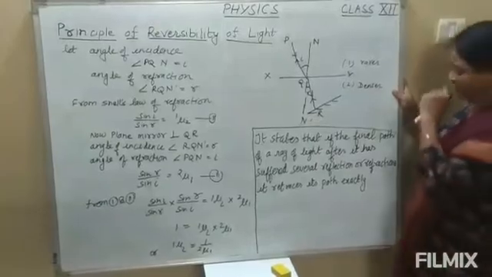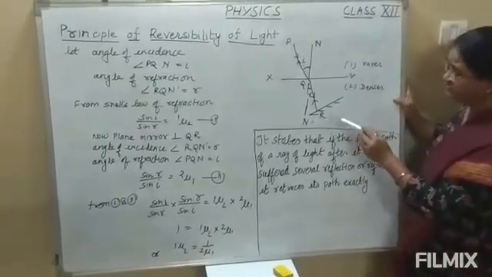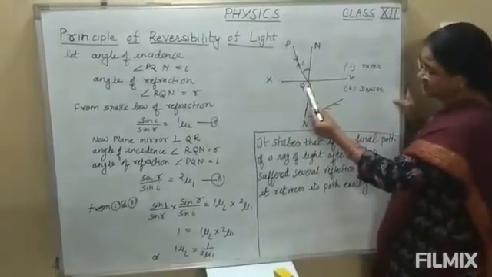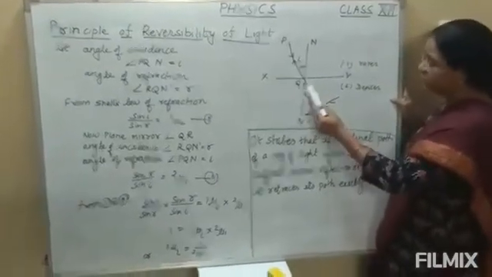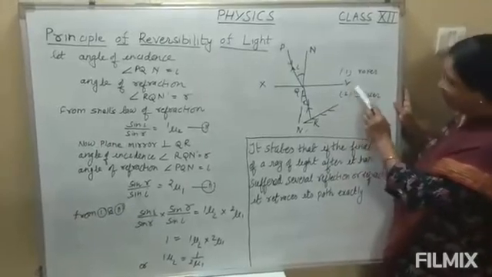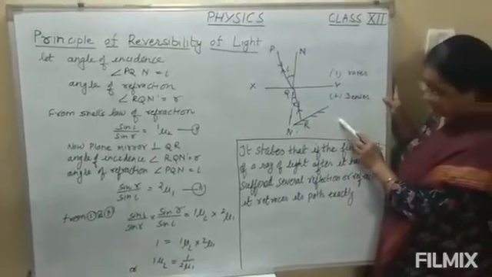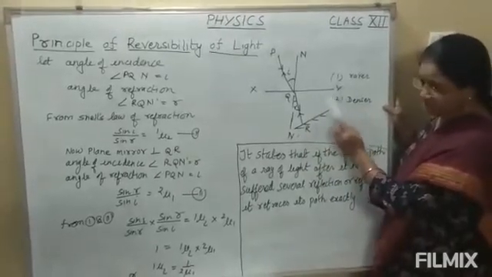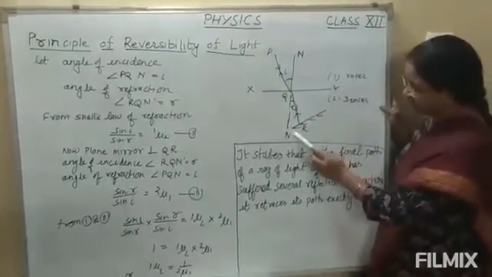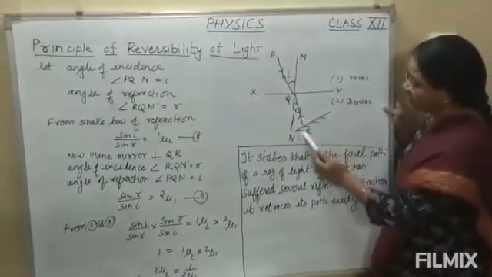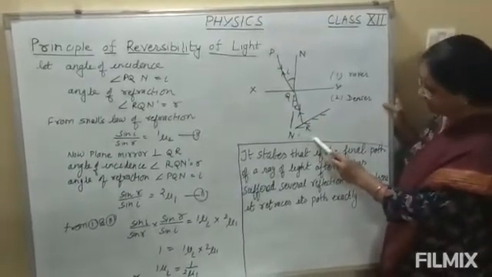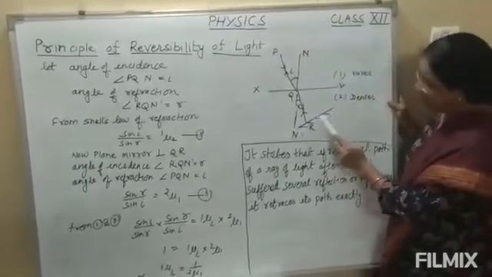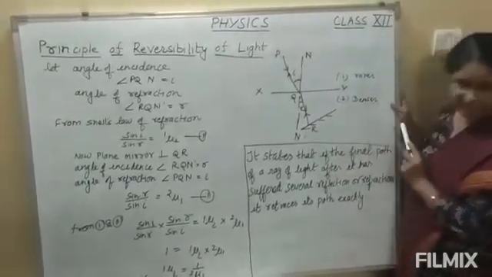Okay, here for explaining, first of all, see this figure, students. Here we have considered the incident ray PQ, and it is passing from the rarer medium to the denser medium. And as we know, when it is passing from rarer to denser, it bends towards the normal. So here QR is the refracted ray. And here we have kept one plane mirror perpendicular to this refracted ray.